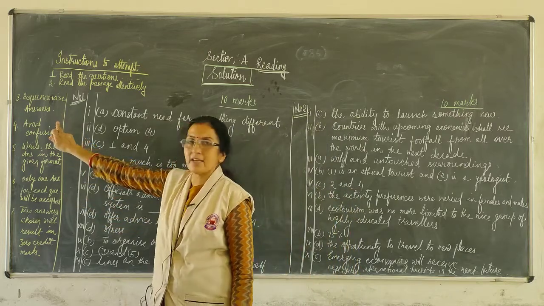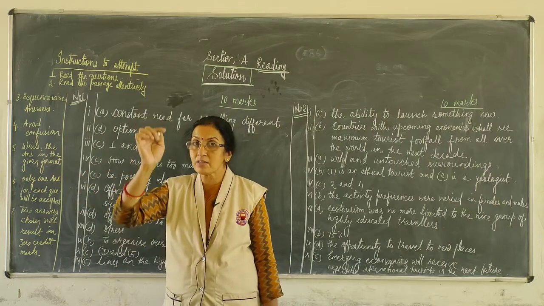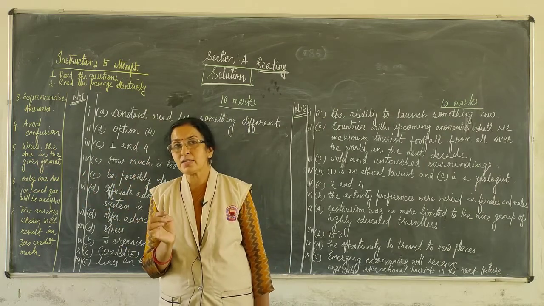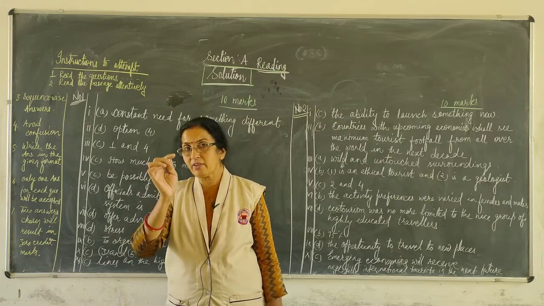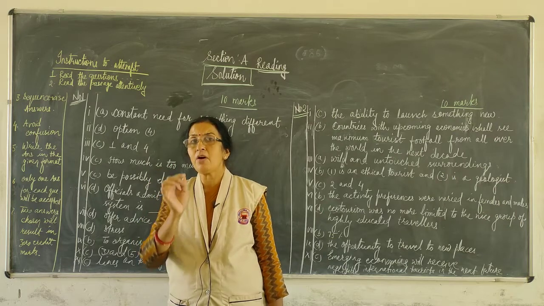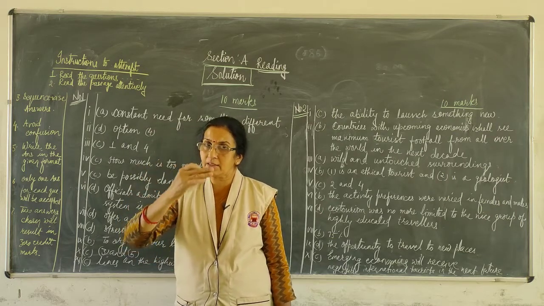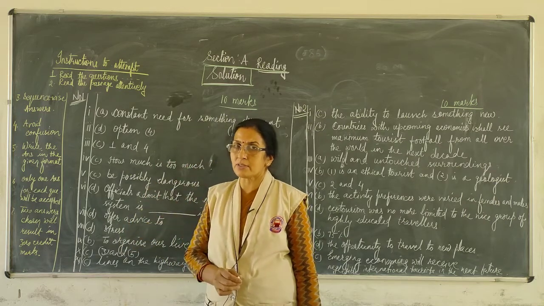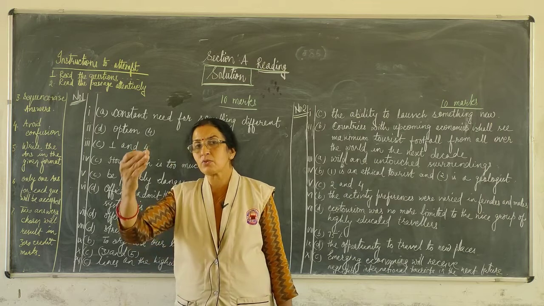Third instruction is that most probably you will get the answers sequence wise. Generally, the first answer we get in the very first paragraph, then the second question later on, and this way sequence wise. Sometimes, in exceptional cases, we get the second or third question's answer in the last.